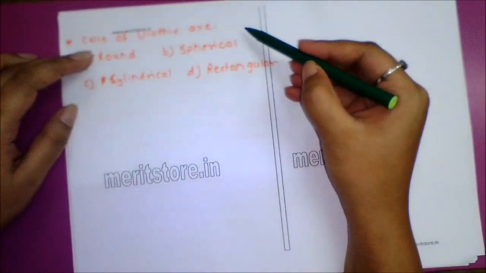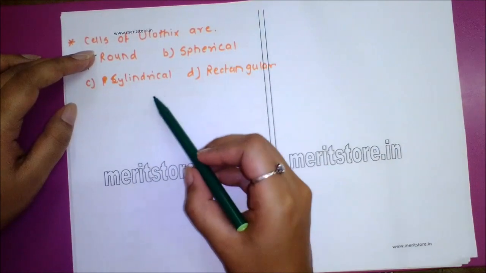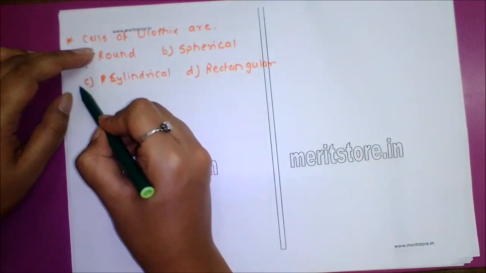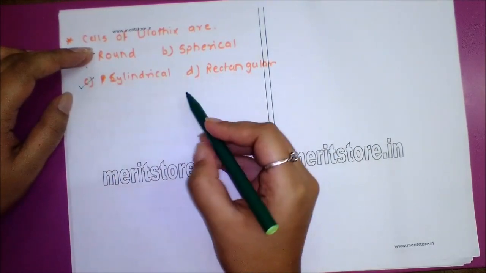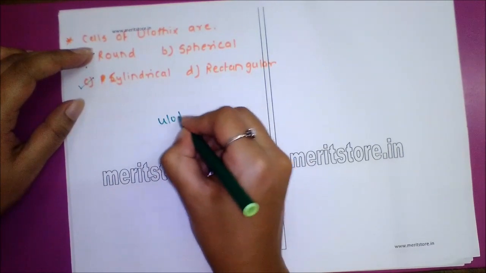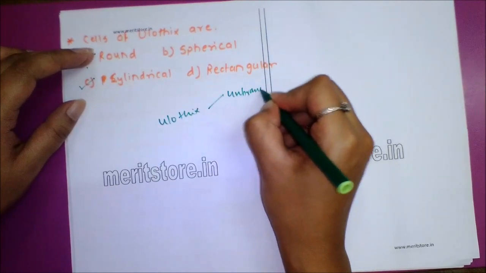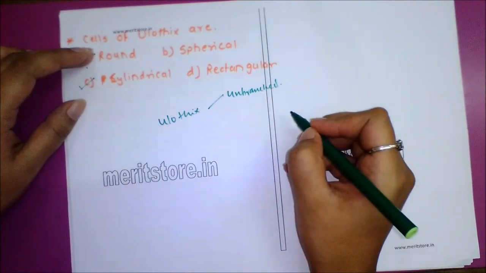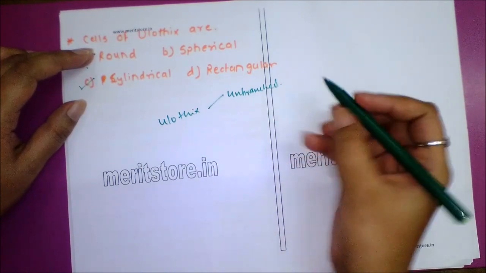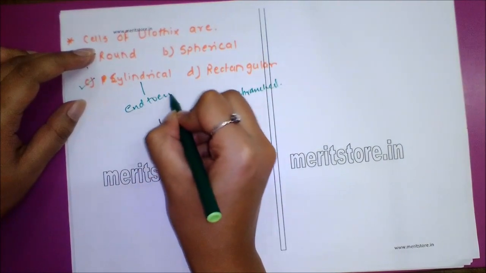Question. Cells of Ulothrix are option A round, option B spherical, option C cylindrical, option D rectangular. Answer is option C cylindrical, because Ulothrix is an unbranched filament consisting of numerous cylindrical cells joined end to end.